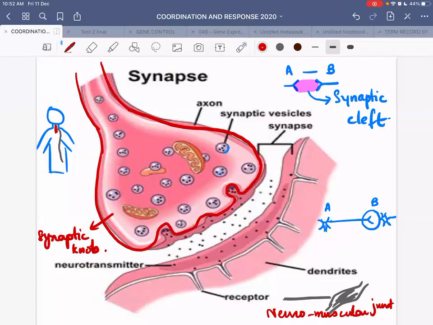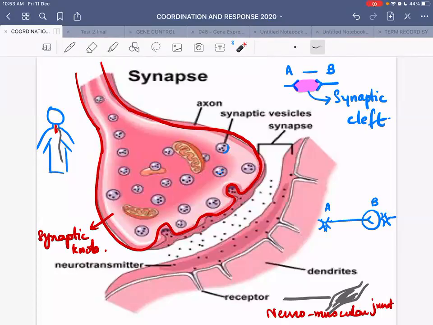The cytoplasm of the synaptic knob contains many mitochondria. Here you can see two. So if this is your synaptic knob, then this is the cytoplasm of the synaptic knob. And as you can see, it contains many mitochondria, which gives you an idea that synaptic transmission across neurons is an active process which requires ATP from cellular respiration. So the cytoplasm of the synaptic knob contains numerous mitochondria for energy.